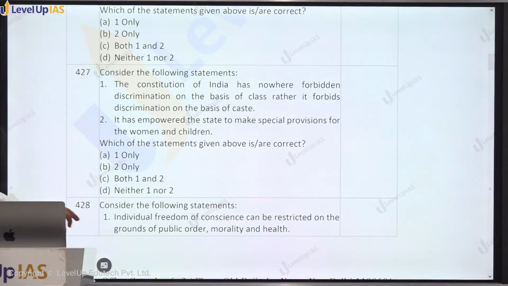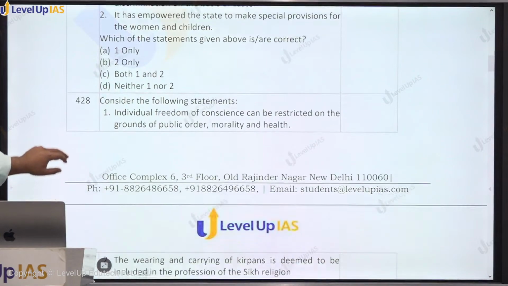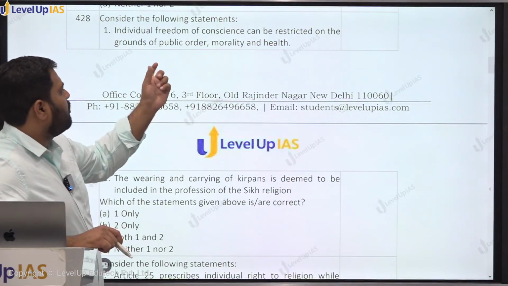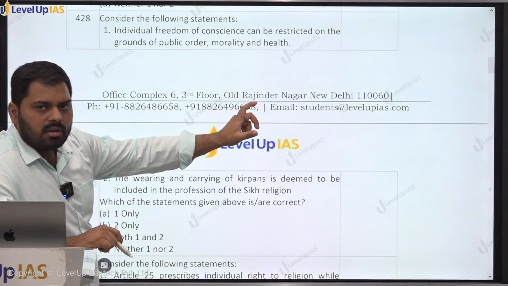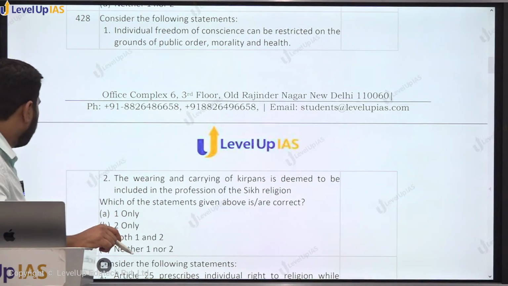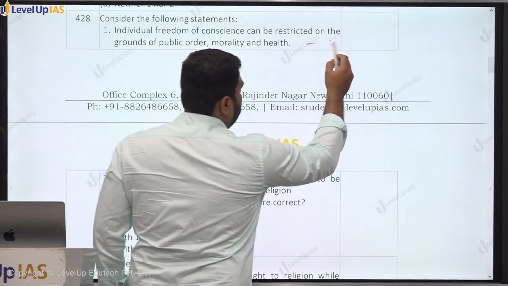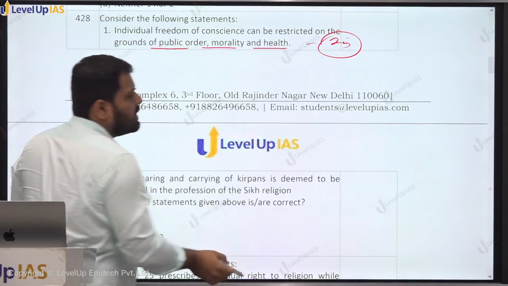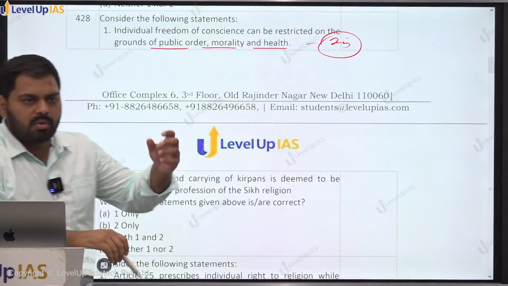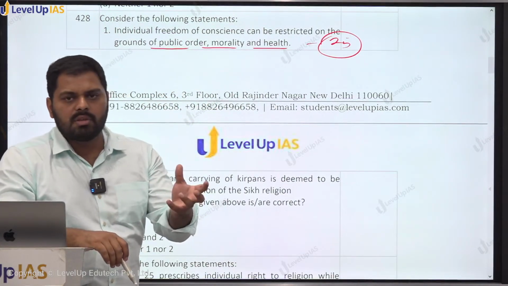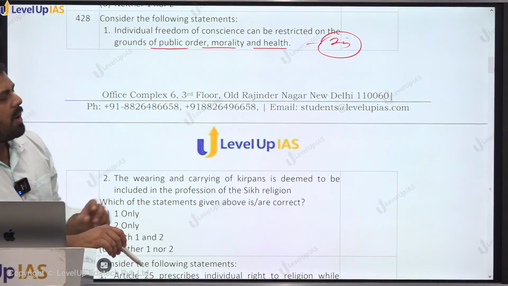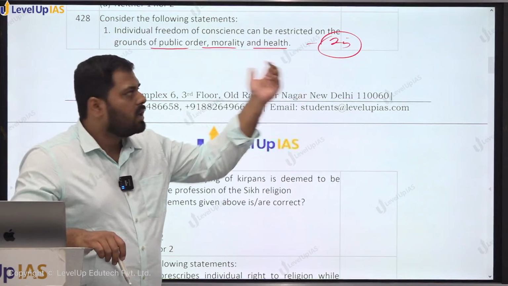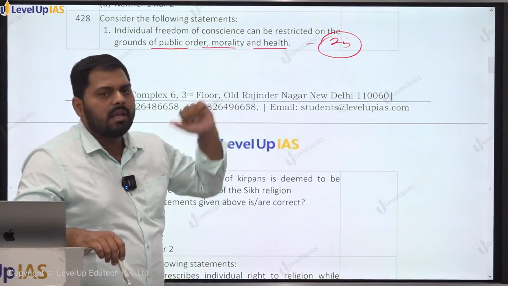Moving on to 428, consider the following statements. Individual freedom of conscience can be restricted on the grounds of public order, morality and health. This is talking about Article 25. So Article 25 says every person, subject to public order, morality and health, shall have the right to practice, propagate, profess freedom of conscience. तो ये आर्टिकल 25 में आपको राइट मिली है, but that right is not absolute. It can be restricted on the grounds of these things, public order, morality and health.